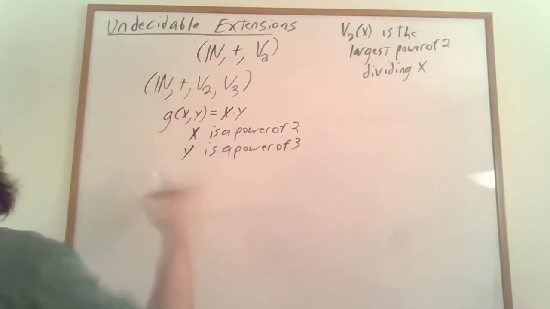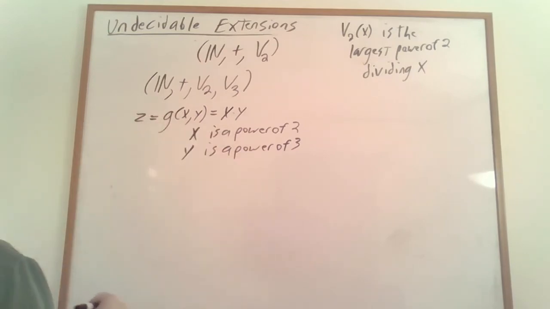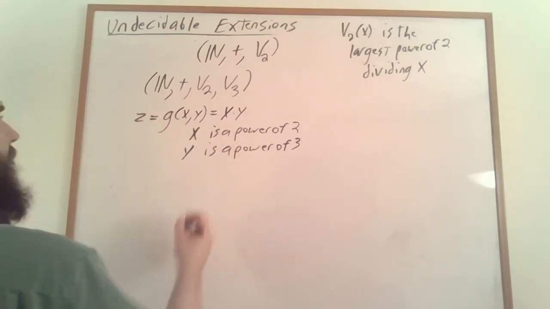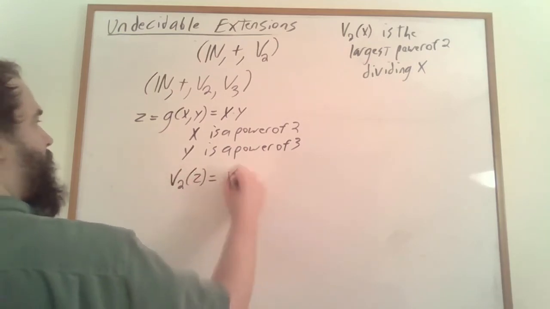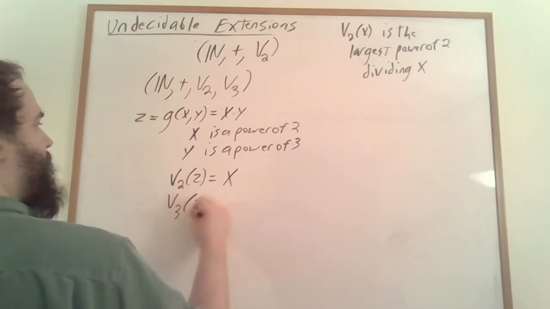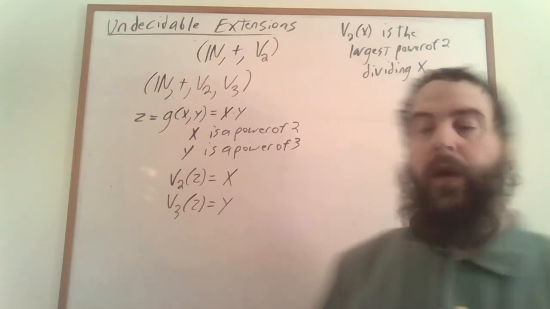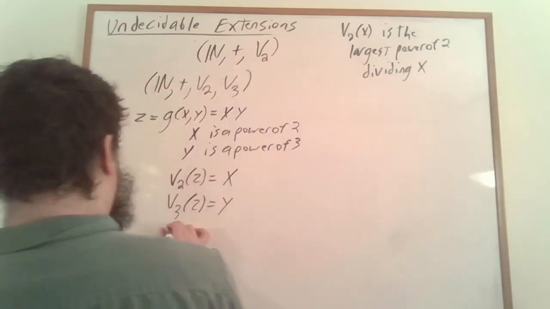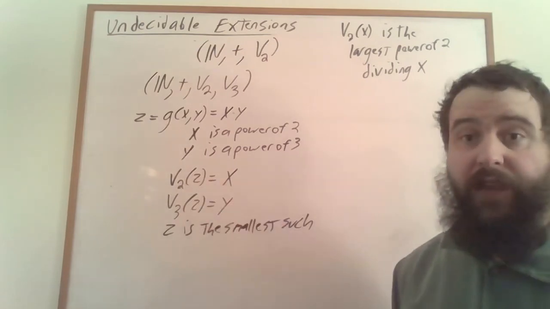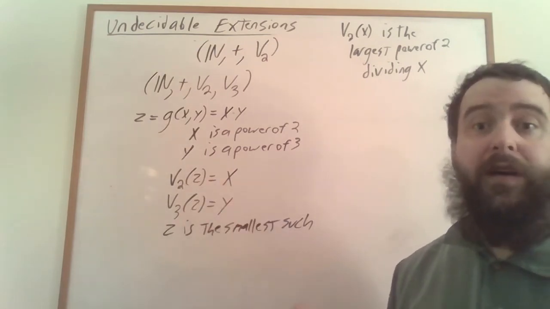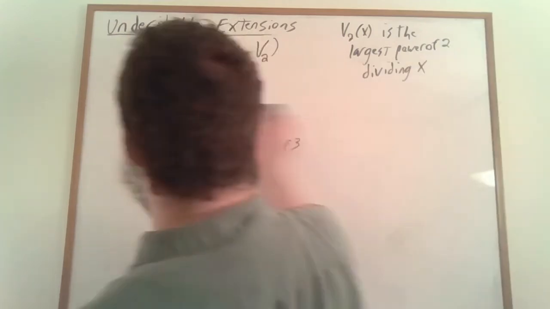And how can we do this? How can we say that z is equal to g of xy? Well, we simply need to say that v2 of z is equal to x, and v3 of z is equal to y. And finally, we require that z is the smallest such number that satisfies these projection properties. Remember that we can talk about less than or equal to because we're working in the natural numbers with addition.